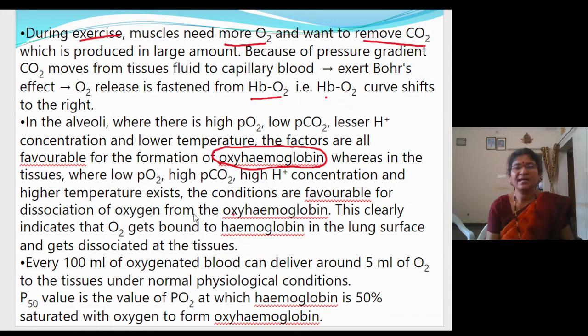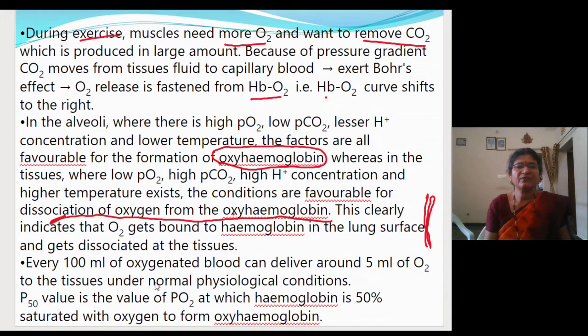In the first sentence only I told you, dissociation of oxygen from the oxyhemoglobin occurs at the tissue level. So this clearly indicates that oxygen gets bound to the hemoglobin in the lungs and gets dissociated at the tissue. These two sentences you have to remember: oxygen associates with hemoglobin at the alveoli and dissociates from hemoglobin at the tissue level. Every 100 ml of oxygenated blood can deliver 5 ml of oxygen to the tissues under normal physiological conditions.